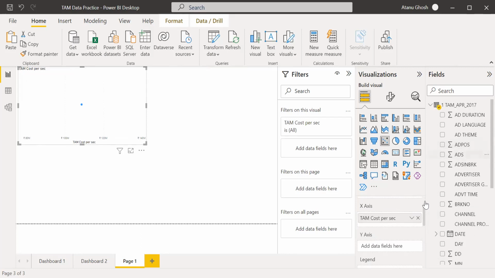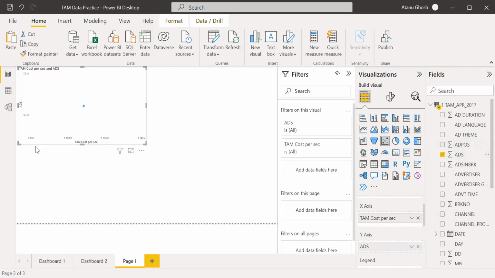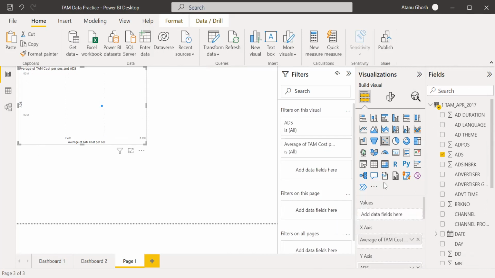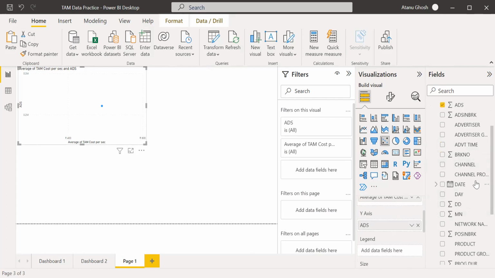These ads. So I'm trying to map the TAM cost per second, which is the average TAM cost per second, against the total number of ads given. And I want to do this by ad network or channel.